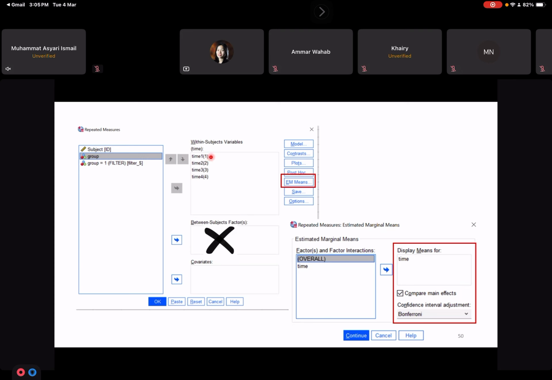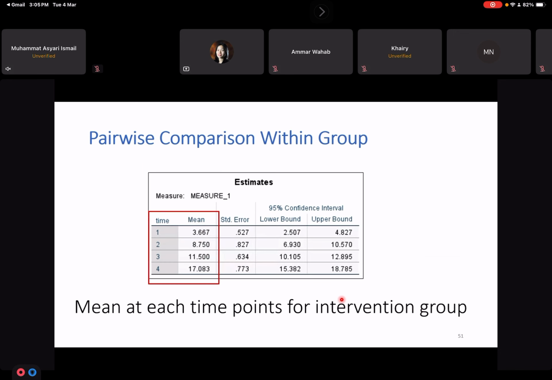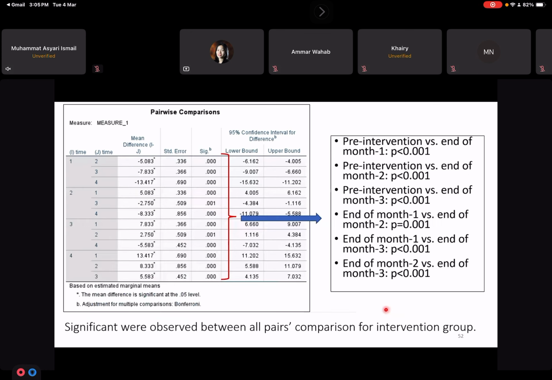Then in the within-subject variables, you have time 1, time 2, time 3, and time 4. Then you choose estimated marginal means, put time into display means for, choose Bonferroni, click continue, click OK, and go to the SPSS output. You get the table that you need. This is the mean for each time for the intervention group only. This is the pairwise comparison for the intervention group, time 1, time 2, and what is the result?